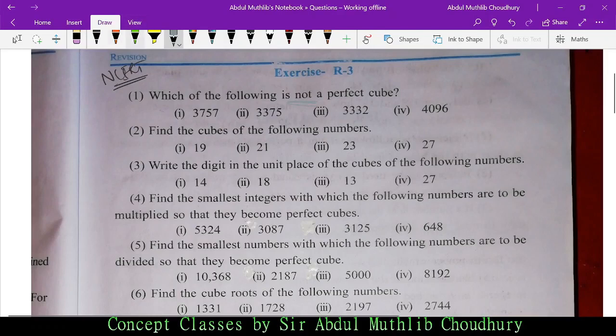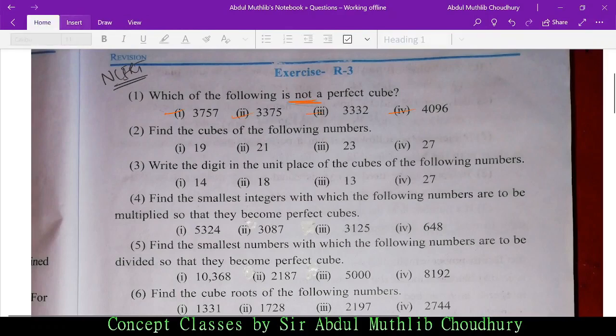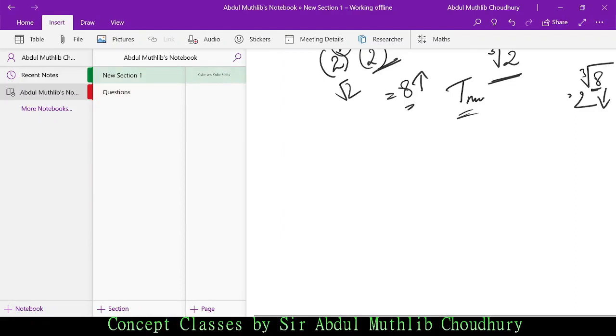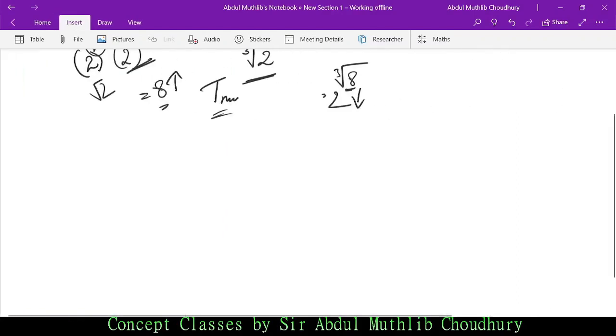Which one: 3757, 3375, 331, or 4096? Let us first try once.